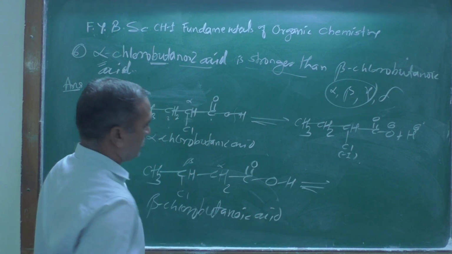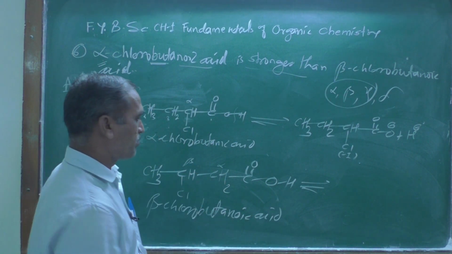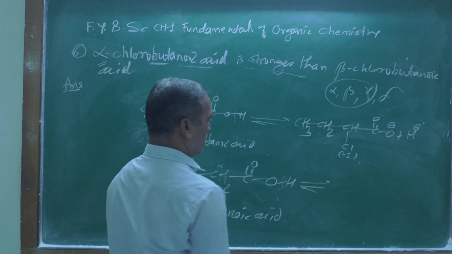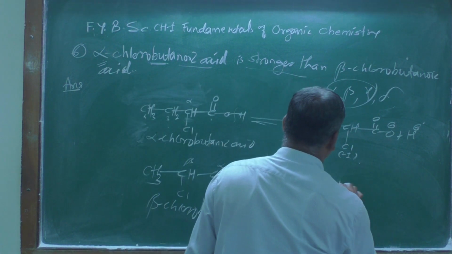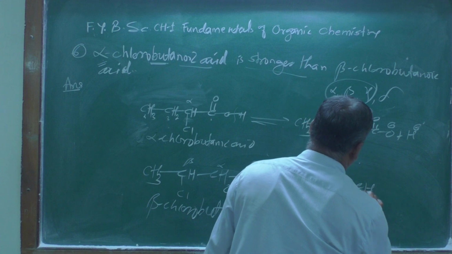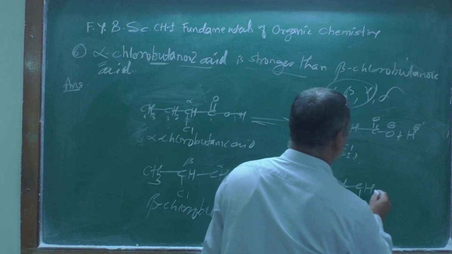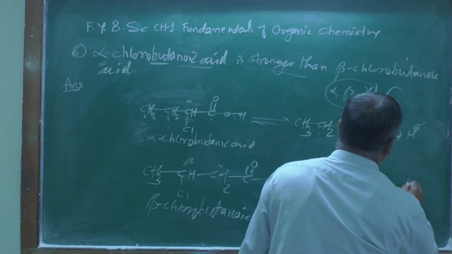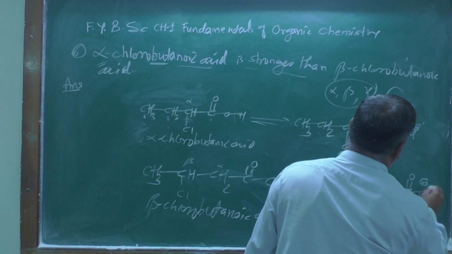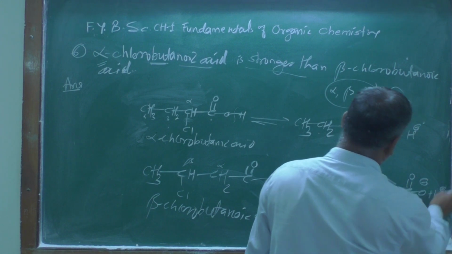This is the name of this compound, and after the dissociation, similar to this, you are going to get CH3, CH, chlorine atom here, then CH2, C double bond O minus, and the H plus over here.